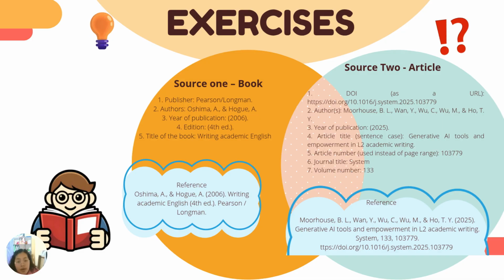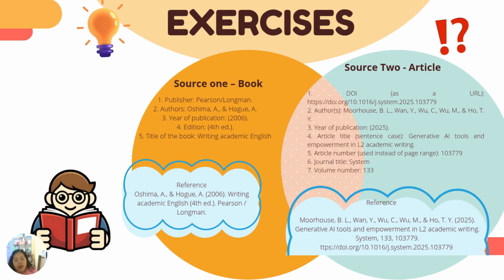And the second source is an article. In this example, I first placed the authors in the given order because APA respects the original order of authors. And then I write the year, in this case 2025, in parentheses.